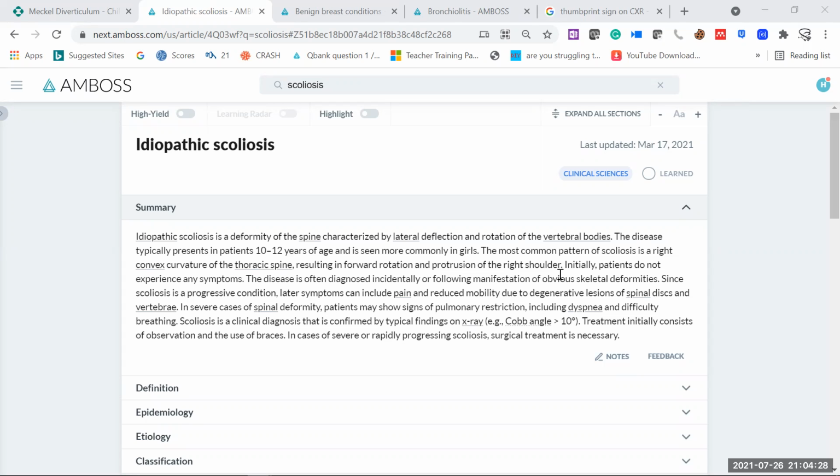What you usually appreciate in the later advanced stage is that the right shoulder is quite protruded and there's forward rotation of the vertebral column. So that is a typical presentation. You can see it in the advanced stages, but in the early stages, you can appreciate it only on the basis of X-ray, if there is any deviation.